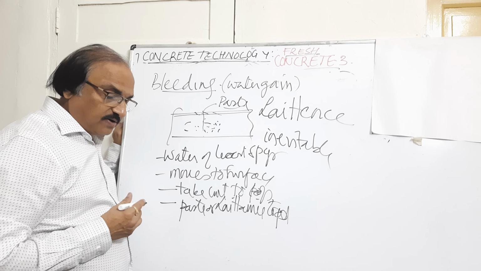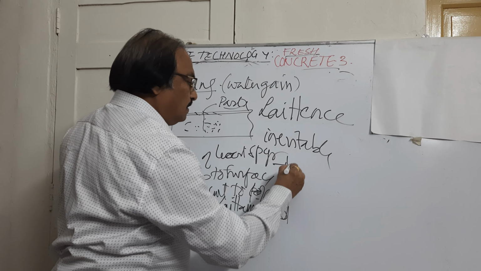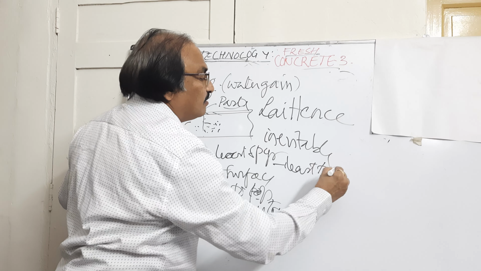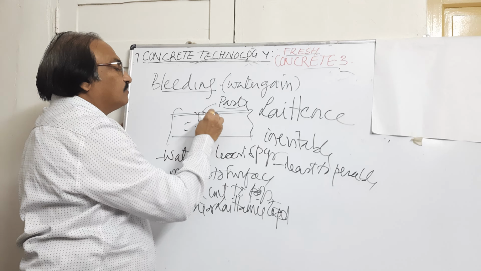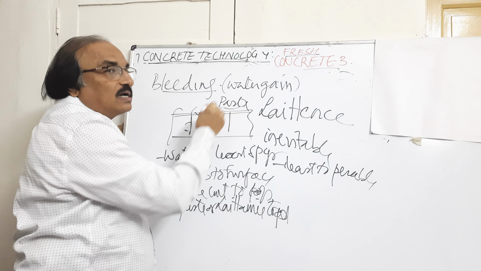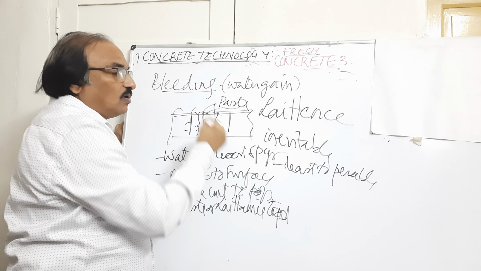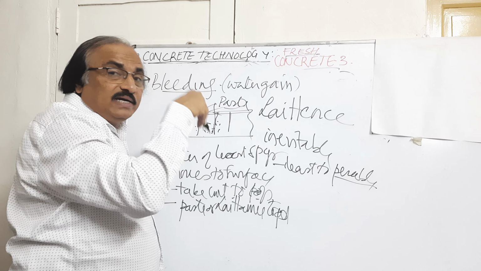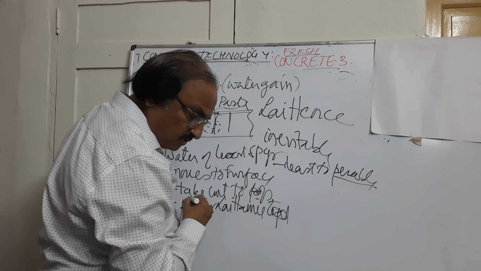This is not preferable at the top. So this leads to permeability. Why does it become permeable? Because it forms capillaries as it comes to the top. So once this is going out, the rainwater, whatever water is on the surface, will start entering into the concrete. So it leads to the permeability of the concrete. This is a drawback you will be seeing.